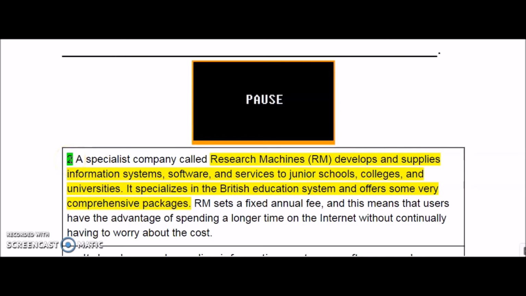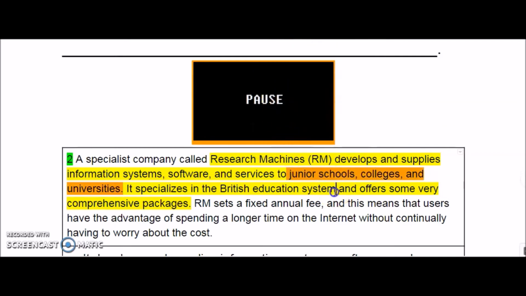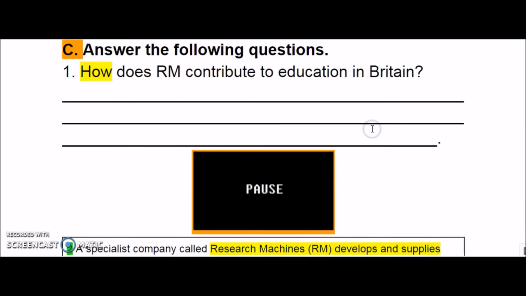It says that Research Machines develops and supplies information systems, software, and services to junior schools, colleges, and universities.